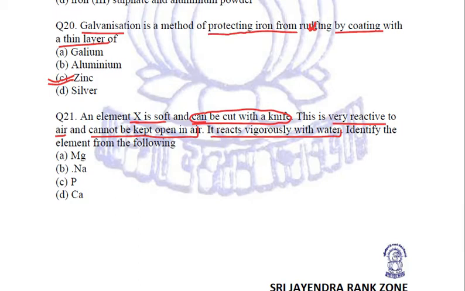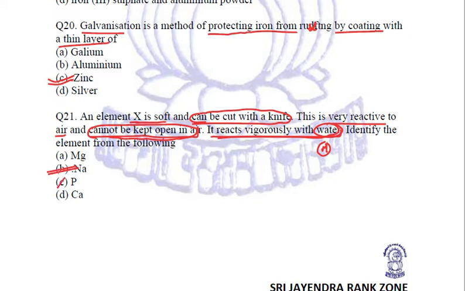The very first thing is, because it reacts vigorously with water, it cannot be a non-metal. It has to be a metal because non-metals do not react with water. Now the second thing, it is very reactive and cannot be kept in the open in air. So we know that these two soft metals are sodium and potassium, especially sodium because it is kept under kerosene. So the answer will be sodium.